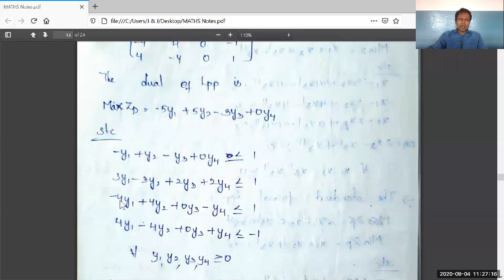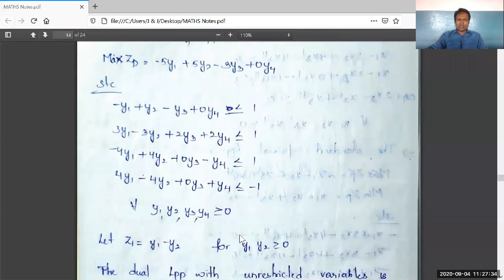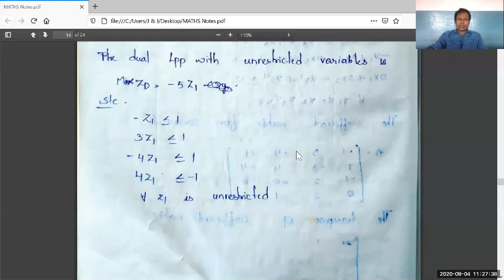Here minus 4Z1 plus 0y3 plus 1y4. Here Z1 plus 0y3 plus y4, and the same number should be written as it is, less than or equal to 1, less than or equal to 1, less than or equal to 1, and less than or equal to minus 1. Right. Here it is a mistake which the previous student has committed.